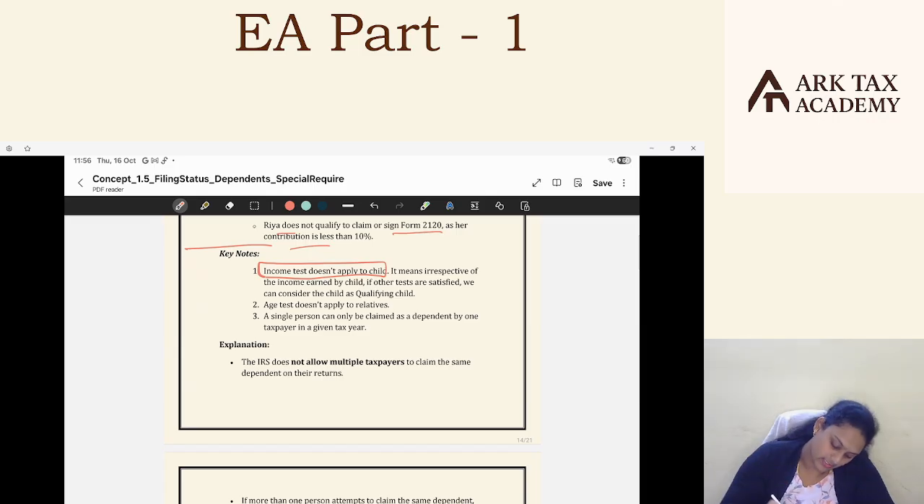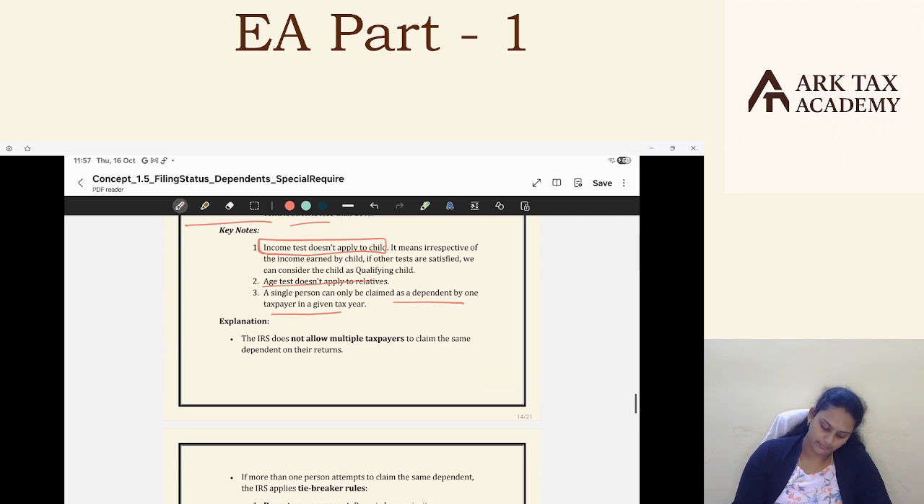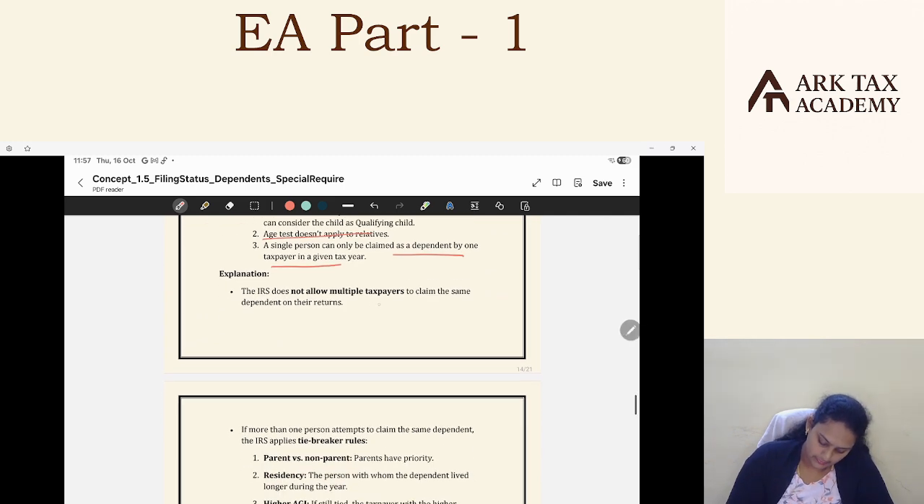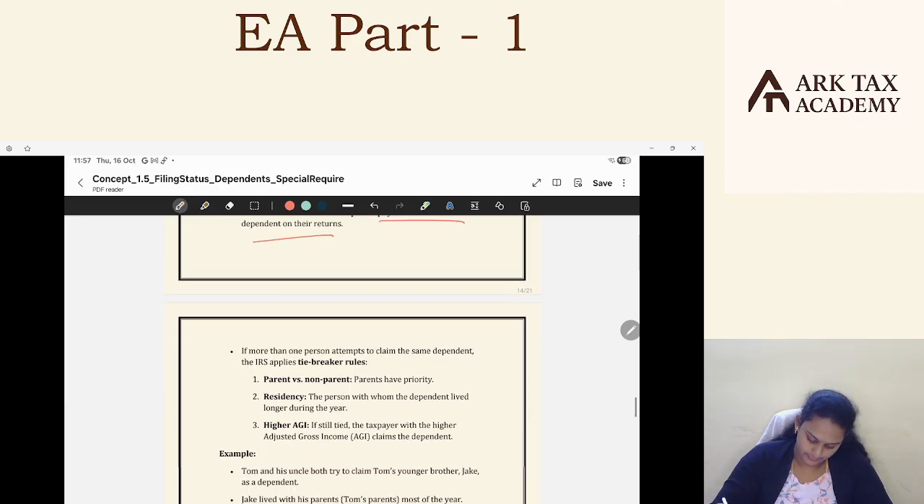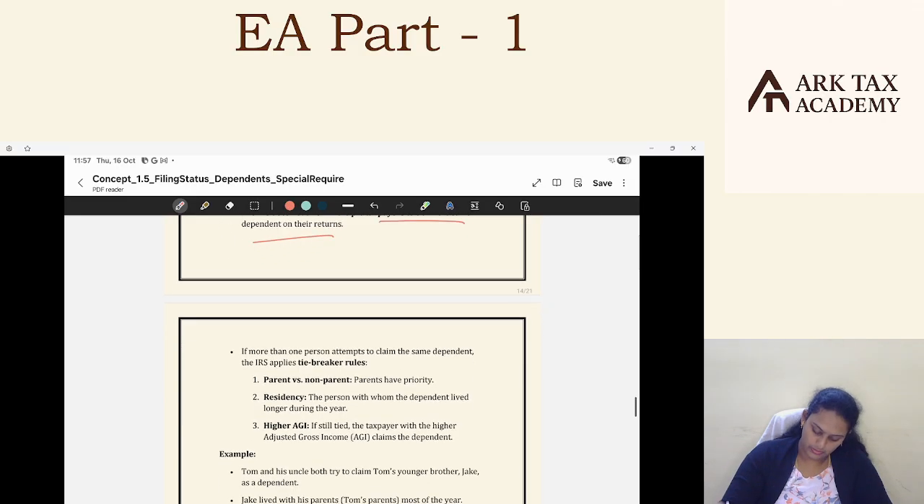And the age test does not apply to relatives. Relatives will not have any age test. And a single person can only be claimed as a dependent by one taxpayer in a given tax year. Say if I as a dependent was claimed, someone claimed me as a dependent in his tax return, that's all. No other person can claim me as a dependent in their returns. Okay, the key notes, important notes. The IRS does not allow multiple taxpayers to claim the same dependent on their return. A small explanation to this. And for this there is a tiebreaker rule.